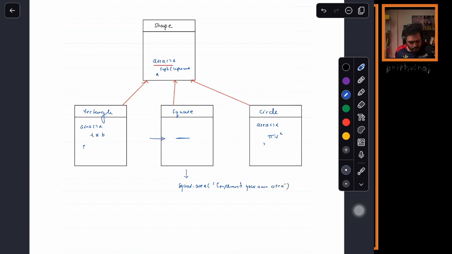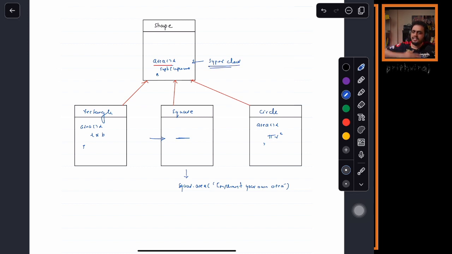But here I have forgotten. If I have forgotten, that means there is still a possibility of human error. Now every shape should have an area method, yes or no? Every shape should implement the area method, yes or no? That is why we have kept it in the super class.